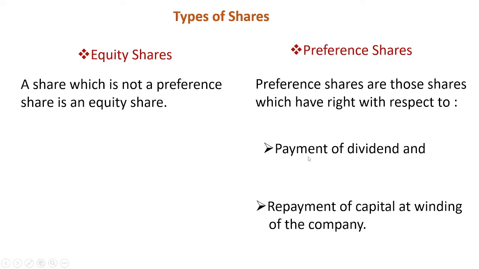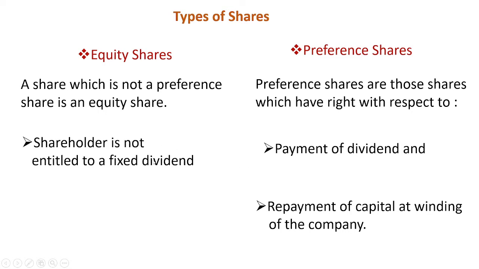It means preference shareholders have preference over equity shares. In case of payment of dividend, when the company gets a profit, first of all they make payment of dividend to preference shareholders and thereafter to equity shareholders. And at the time of winding up of the company, when the company gets closed, the end of the company, when they make repayment of capital, first they repay preference shareholders and thereafter equity shareholders.